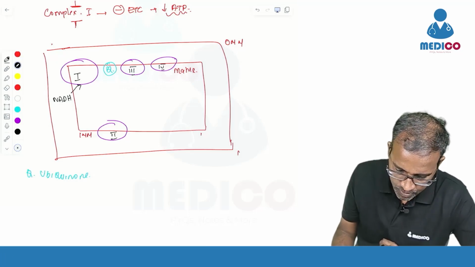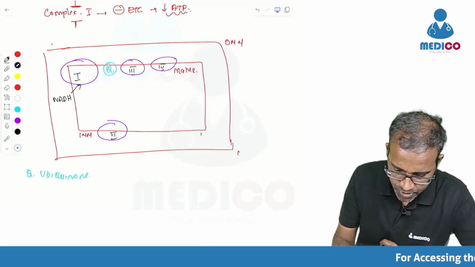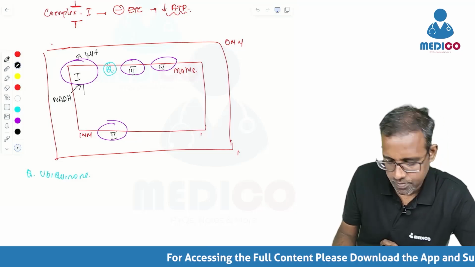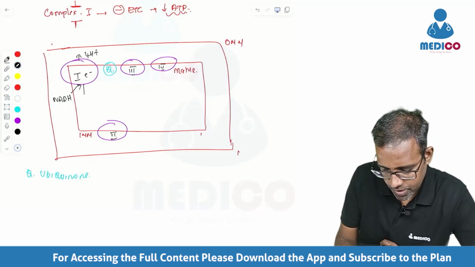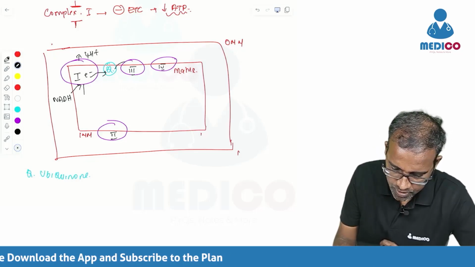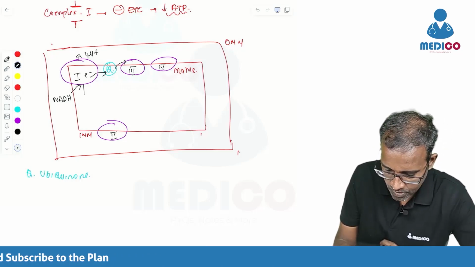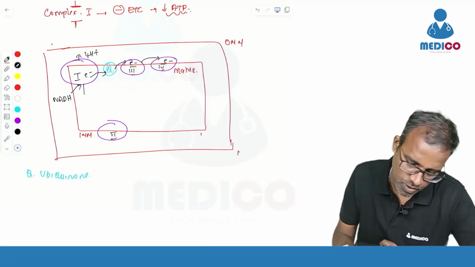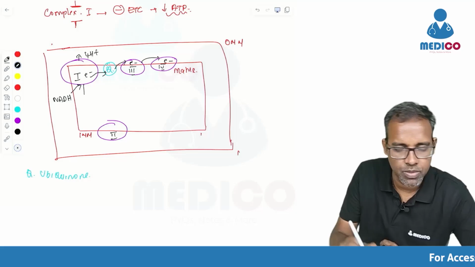During this, NADH will get oxidized, 4 protons will be pumped into the intermembrane space, and the electrons will be generated that will move from here to coenzyme Q, then to complex 3, and from there to complex 4. This is how electrons get transferred from complex 1 to 3 to 4.